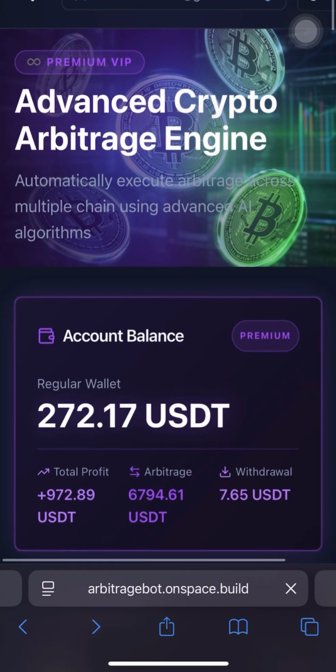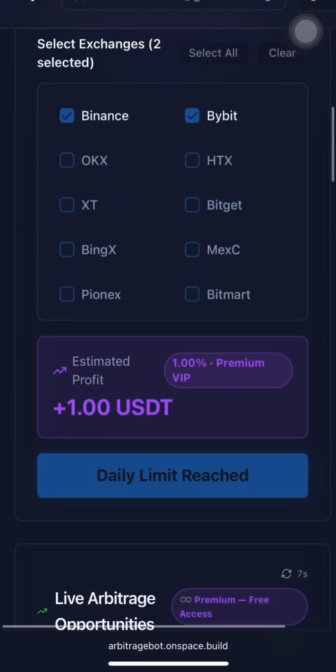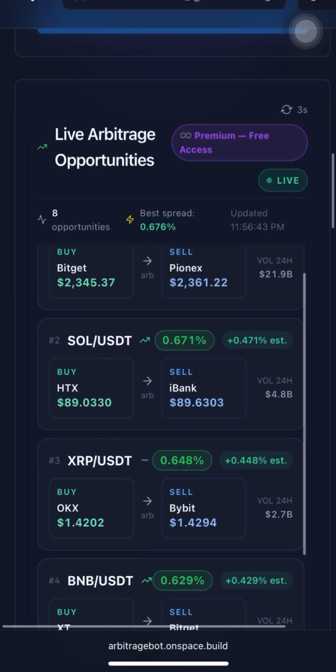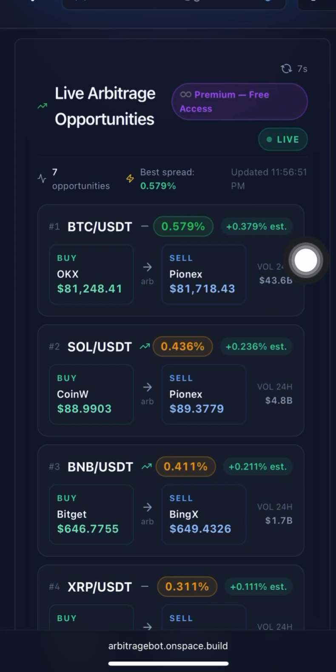So today we are about to use the Crypto Arbitrage AI bot to do our exchange to exchange. It means that the bot will give us a signal, then we will trade on the signal. When I scroll down here, you can see that we have live arbitrage signals that keep changing every 8 seconds.